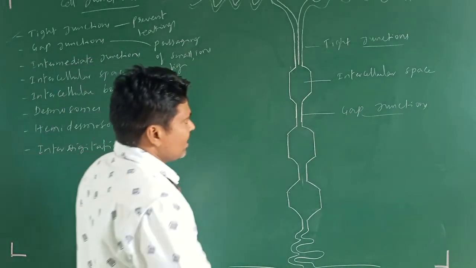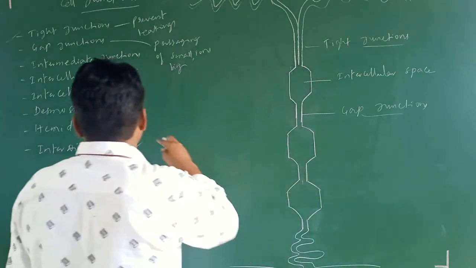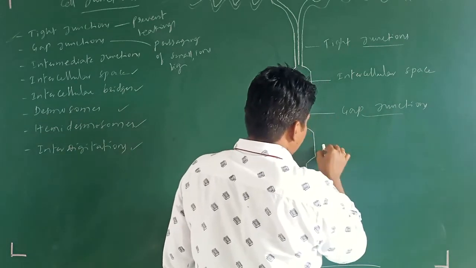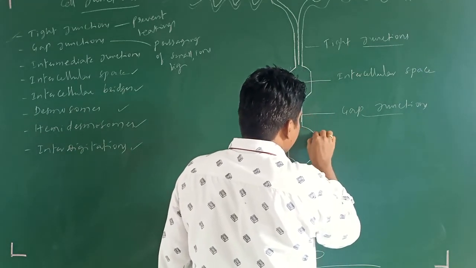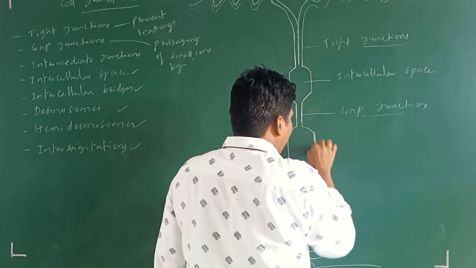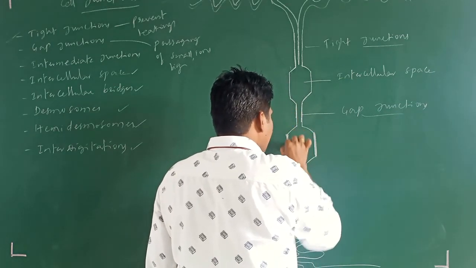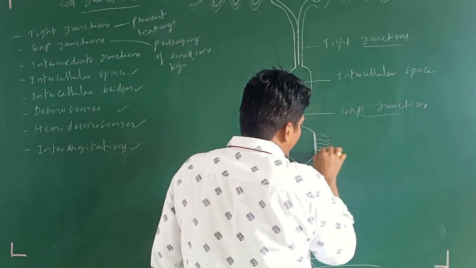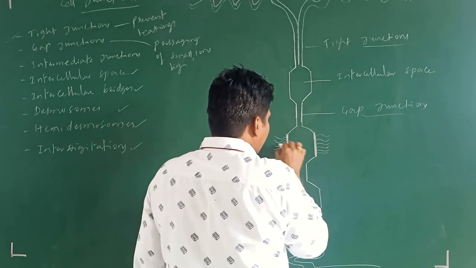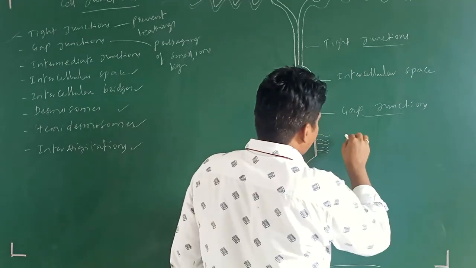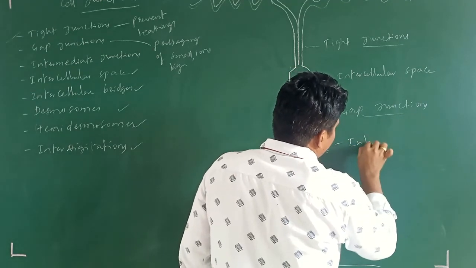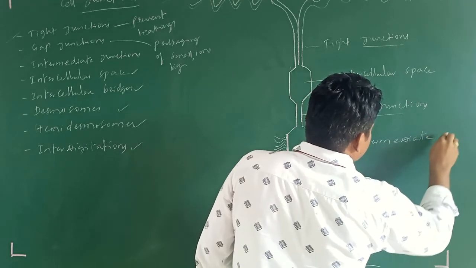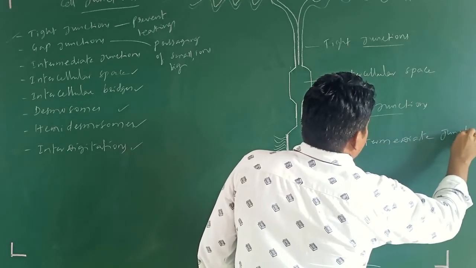Next, after that, what we call intermediate junctions. This is the intermediate junction. In this intermediate junction, there is a protein plaque present, and from this protein plaque some microfilaments come out.